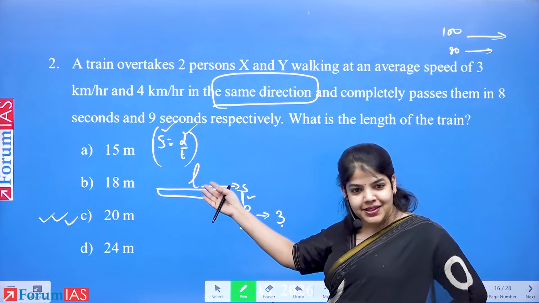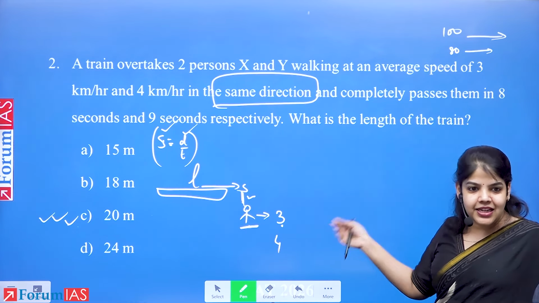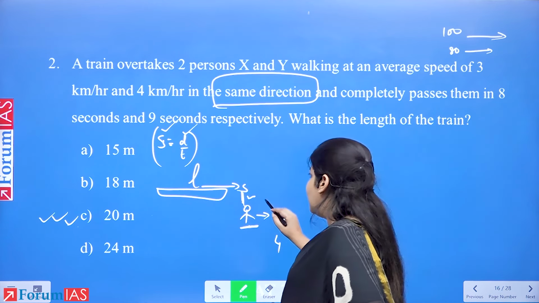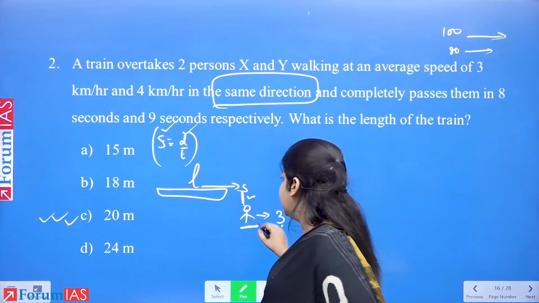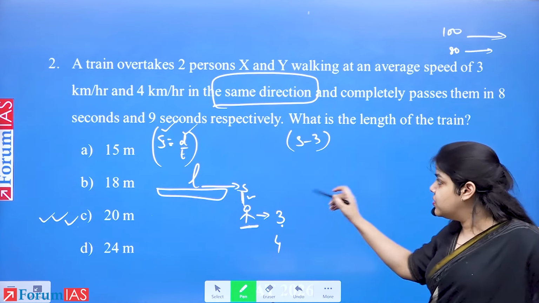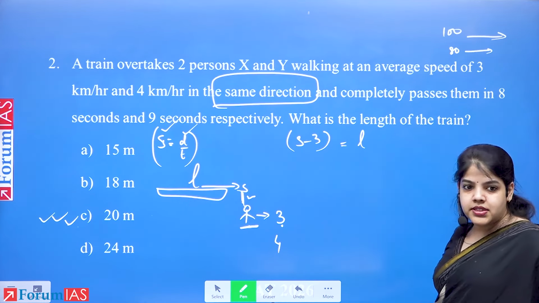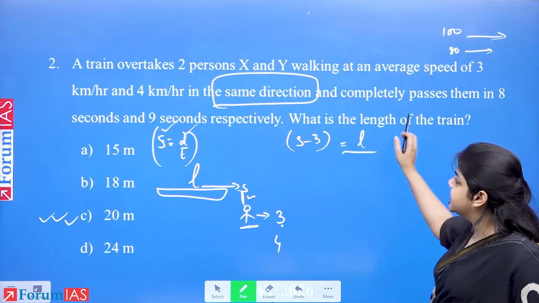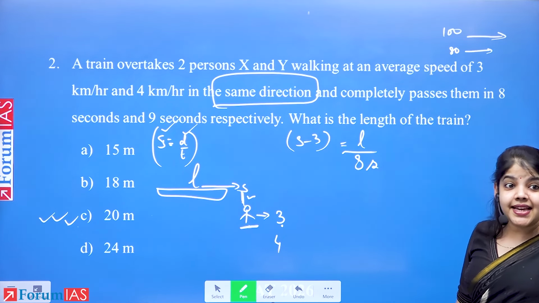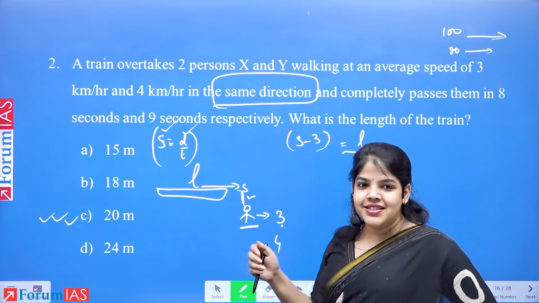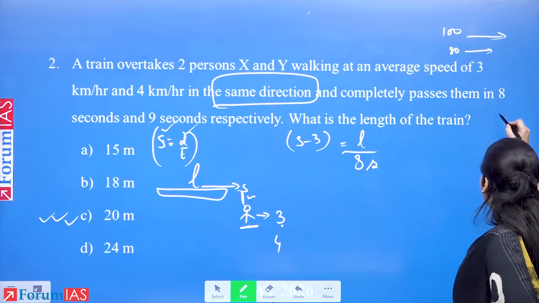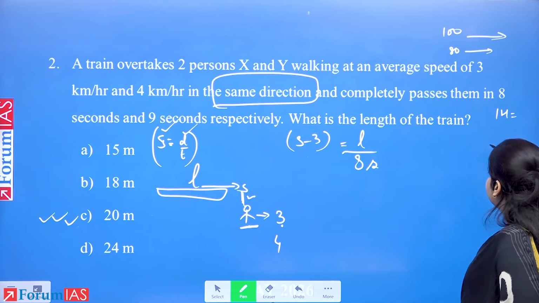The speed of the train was something, but the person was at 3 kilometers per hour. Clear now? Yes. So can I say that S minus 3, the relative speed, is equal to the length of the train over the time taken to cross, which is 8 seconds. But the unit of speed was kilometers per hour. So in 1 hour, how many seconds do we have?